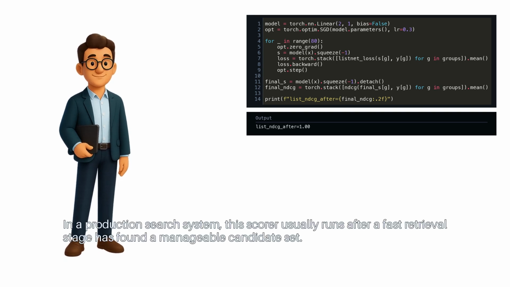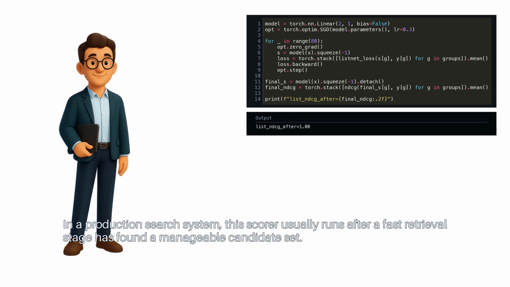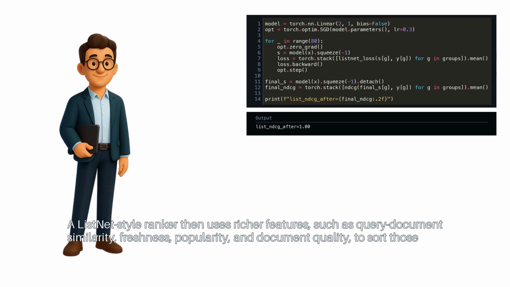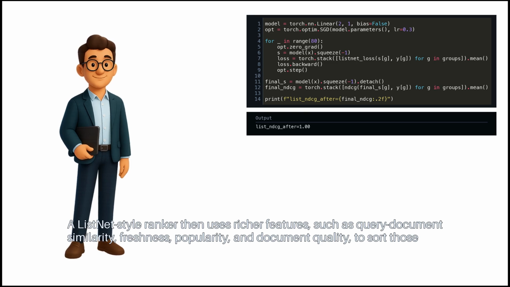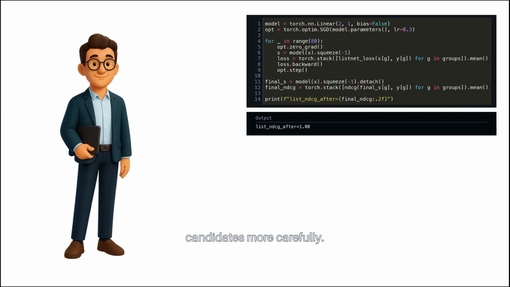In a production search system, this scorer usually runs after a fast retrieval stage has found a manageable candidate set. Retrieval may use simple text matching or embeddings to find possibilities quickly. A ListNet-style ranker then uses richer features, such as query document similarity, freshness, popularity, and document quality, to sort those candidates more carefully.